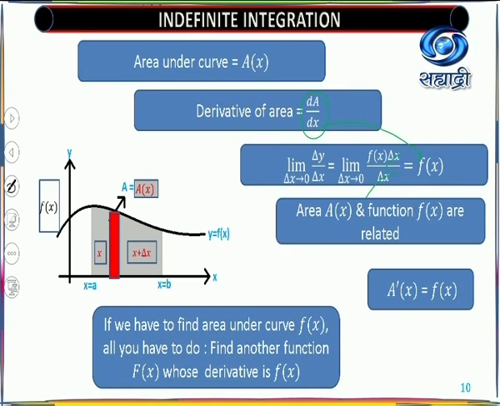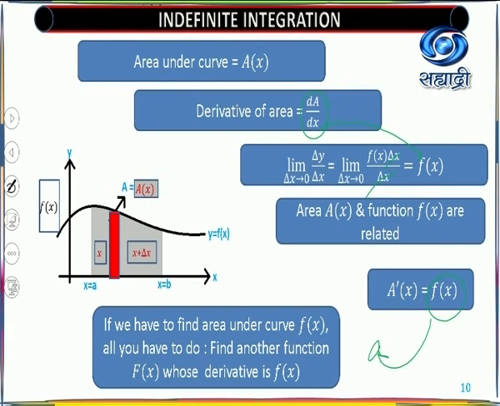This relation is important. That means what? If you want to find the area, you need to find another function whose derivative is the given function. So if you have to find the area under the curve f(x), you have to find another function whose derivative is f(x).